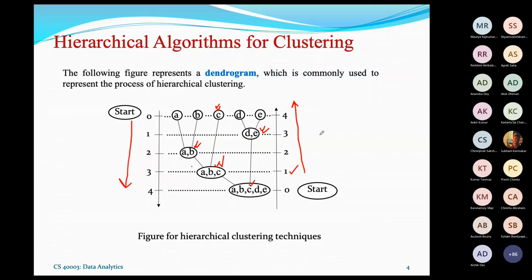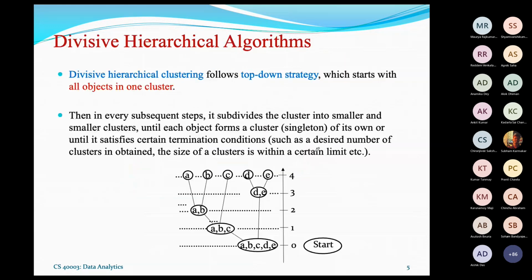And this dendrogram can show you the status of clustering at any level, level 1 or level 2, whatever the level is. So it is a pictorial description of the progress of a clustering technique, whether it is divisive or agglomerative. Both are visible in the dendrogram. So this is the concept. Now let us first start with the divisive hierarchical algorithm, which we have already told you about.